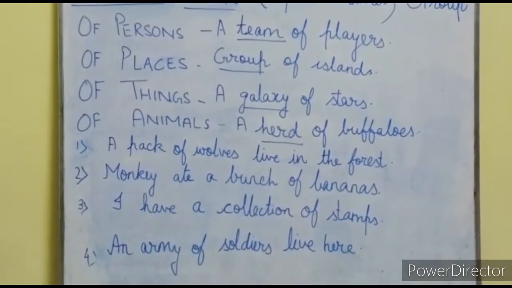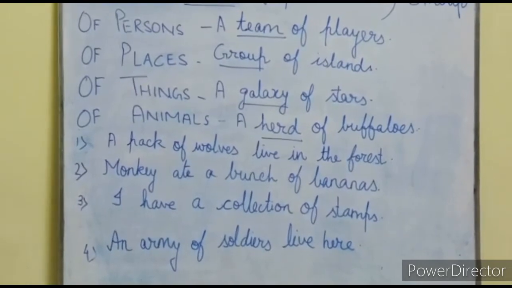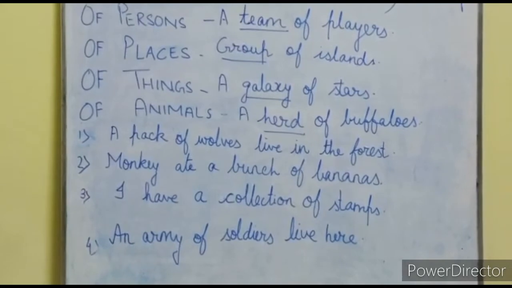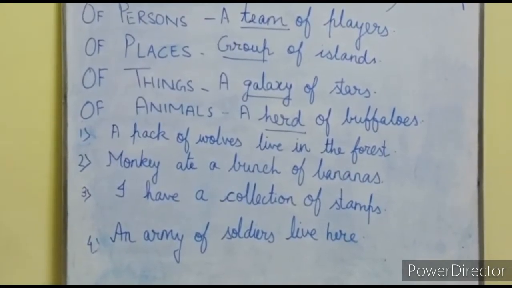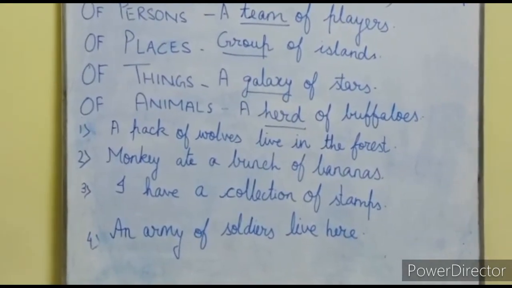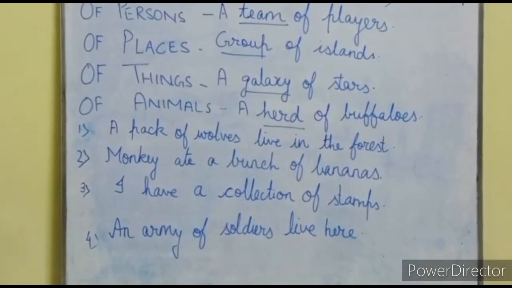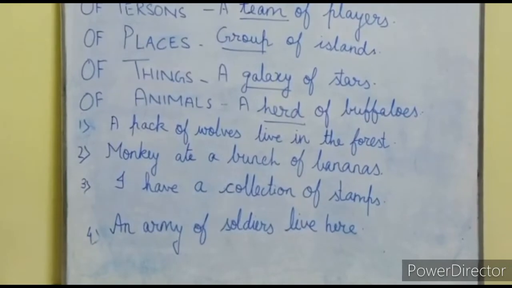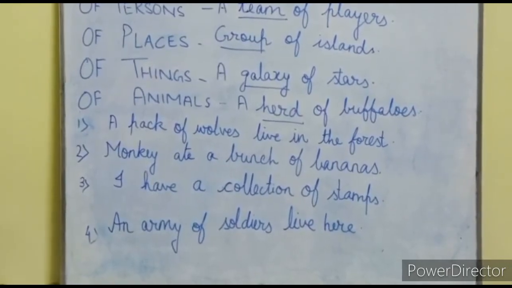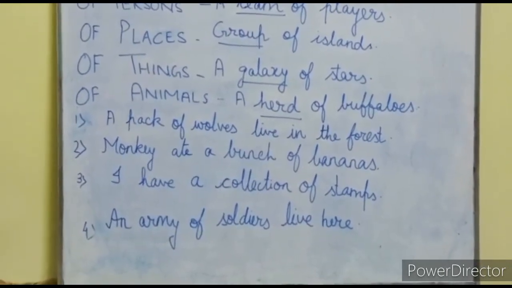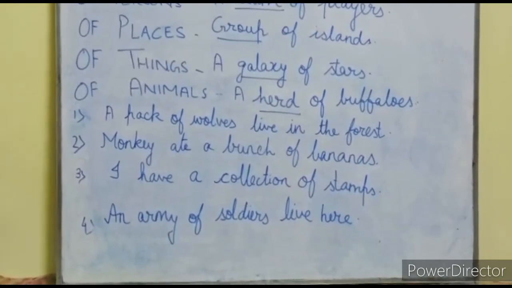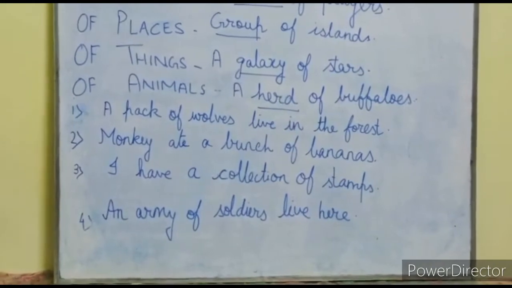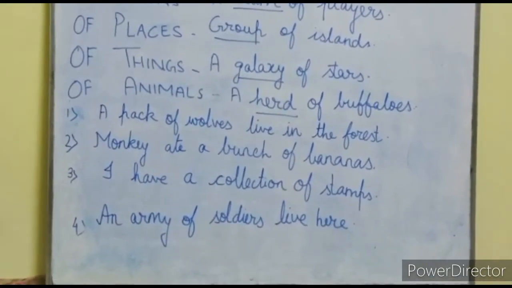Now note down all the four sentences. Answer 1 I have told. Now note down 2, 3 and 4 and underline the collective noun. Number 2, monkey ate a bunch of bananas. Number 3, I have a collection of stamps. Number 4, an army of soldiers live here. I am waiting, students. Please note down the sentences.